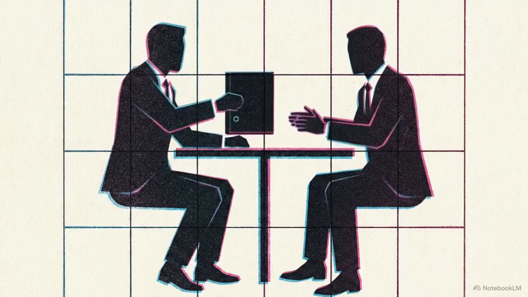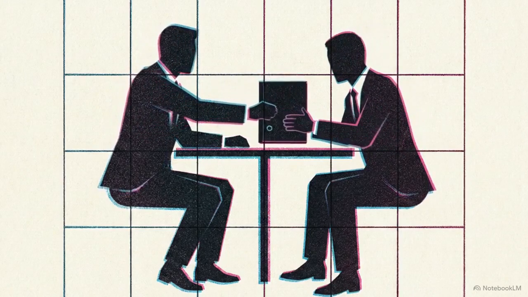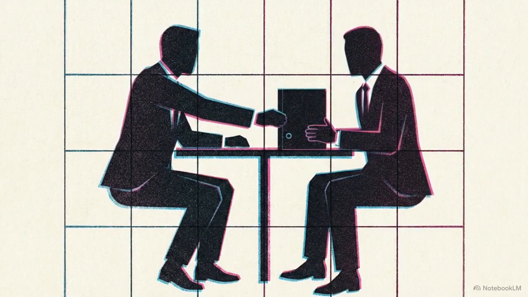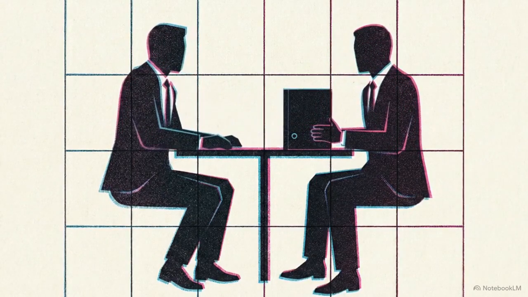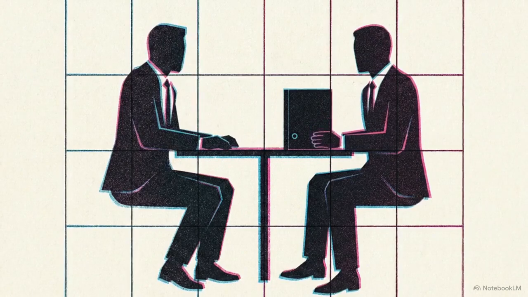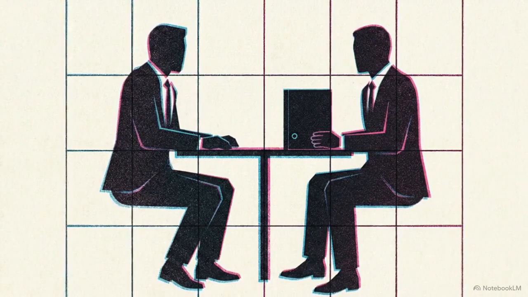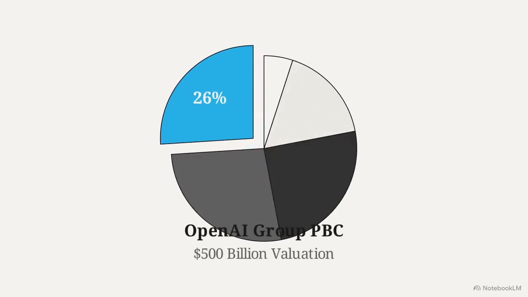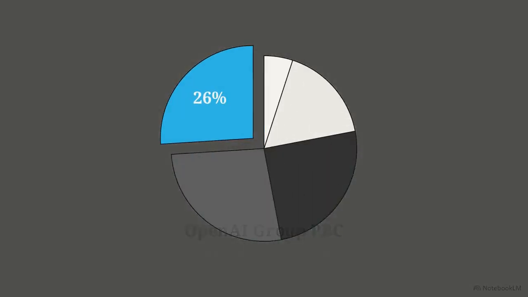In October 2025, OpenAI executed a historic corporate recapitalization. They transformed their organization from a pure 501c3 nonprofit into a hybrid public benefit corporation. The Attorneys General of California and Delaware approved this new structure based on one core financial condition. The original nonprofit foundation would retain a 26% equity stake in the new for-profit entity.